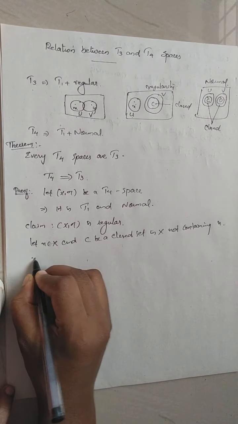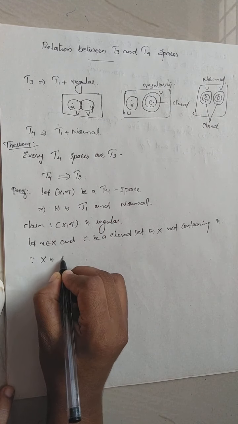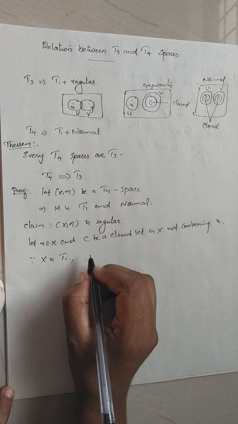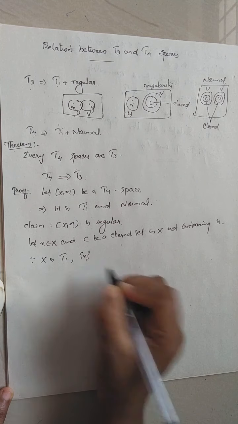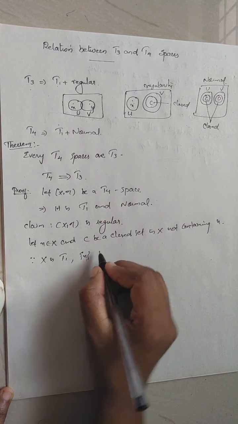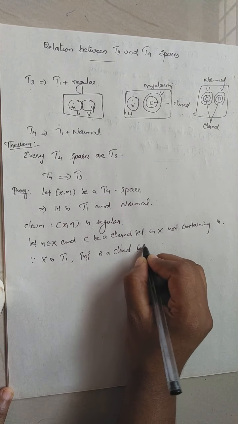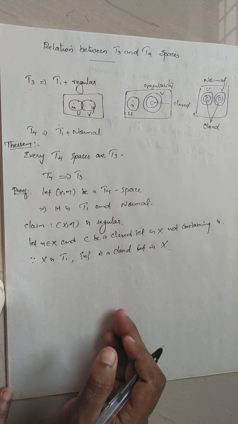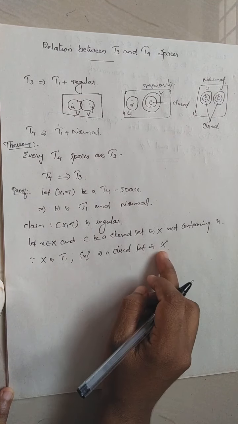Okay. Since capital X is a T1 space, in a T1 space every singleton set is closed, right? Since x is a point in capital X, you can consider the set as singleton x. So singleton x is a closed set in capital X because in a T1 space every singleton set is closed, every finite set is closed. Okay. So singleton x is a closed set.